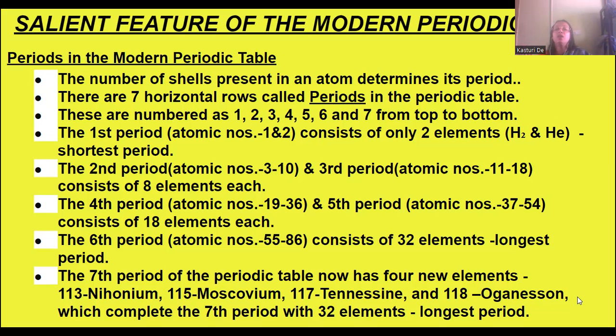What are those? Nihonium, that is atomic number 113. Moscovium, 115. Tennessine, that is 117. Oganesson, 118, which completes the 7th period with 32 elements. 6th period also has 32 elements. 7th period also has 32 elements. But in the 7th period, there are 4 new elements which have been added. This is also a longest period like that of the 6th period. Okay.